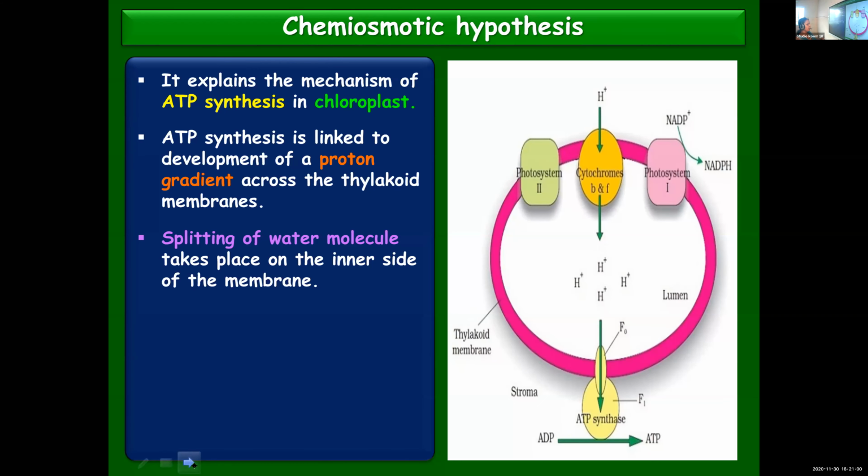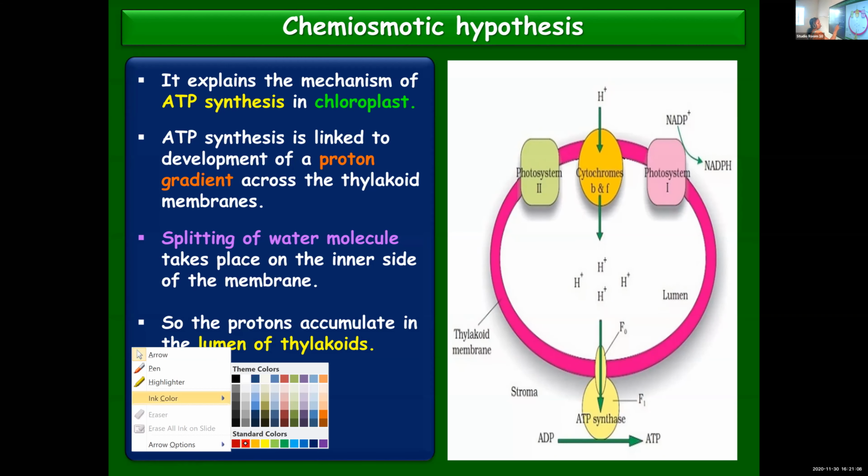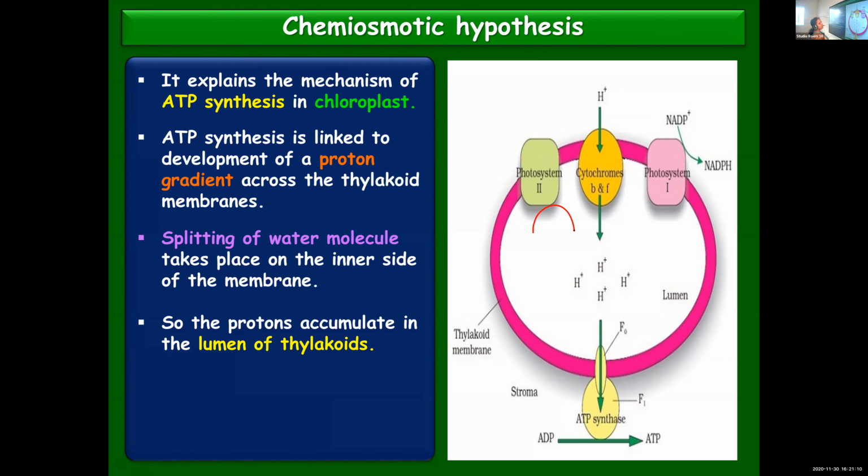Splitting of water molecule. You know that splitting of water molecule takes place. Hope you are remembering the Z scheme. In the Z scheme, we learned about the splitting of water molecule into hydrogen, meaning protons, and electrons. Photolysis takes place. The water splitting complex is situated in the lumen of the thylakoid. So what will happen to the electrons, oxygen, and, as I told you, protons?